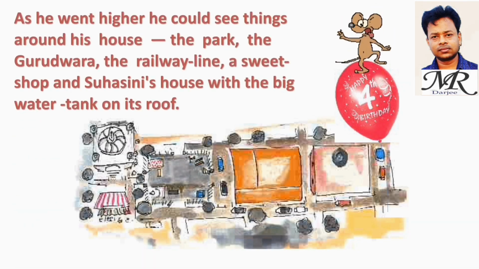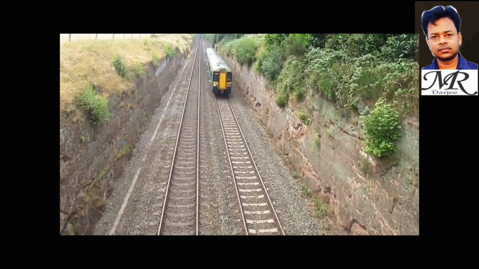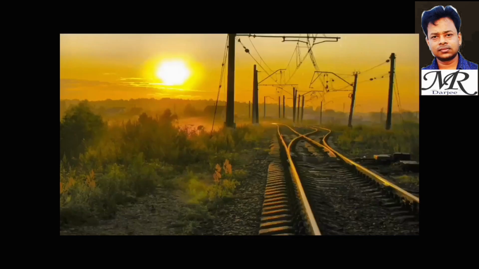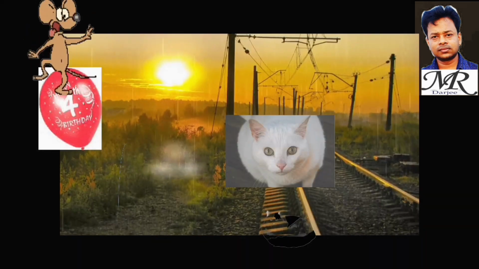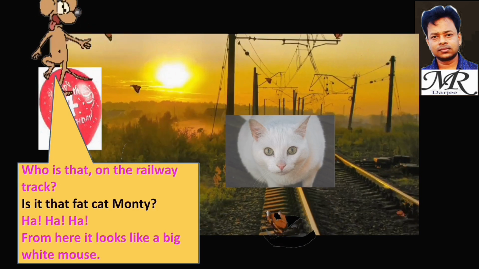As he went higher, he could see things around his house: the park, the Gurudwara, the railway line, a sweet shop, and Suhasini's house with the big water tank on its roof. Who is that on the railway track? Is it that fat cat Monty?